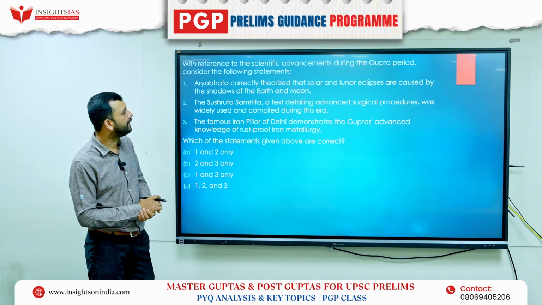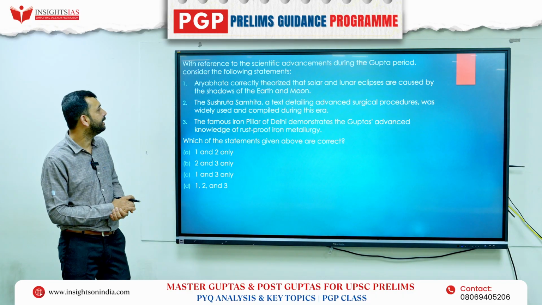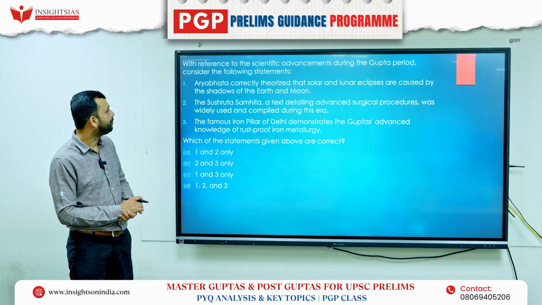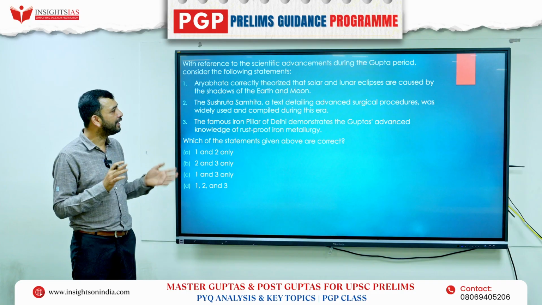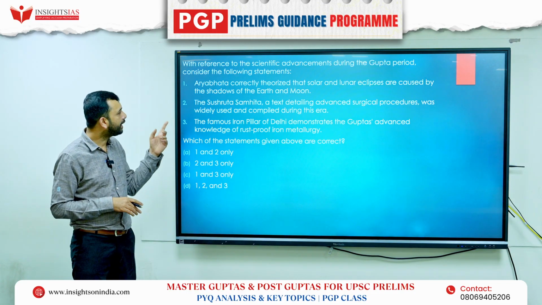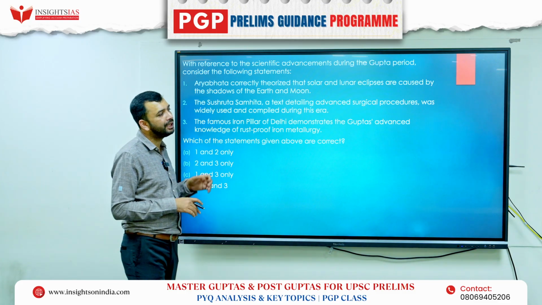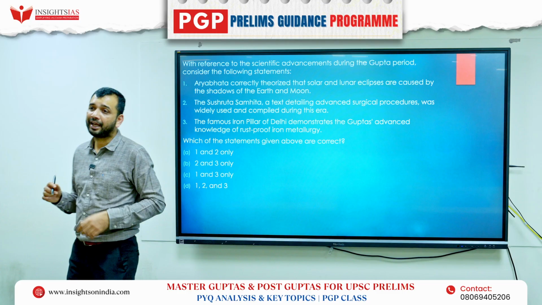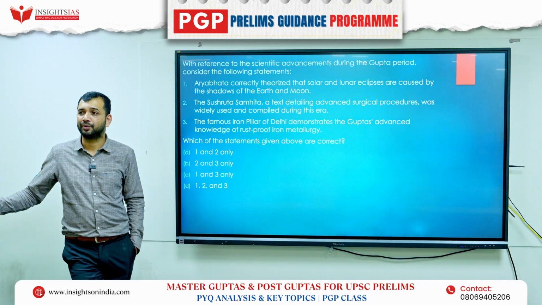With respect to scientific advancement during the Gupta period, consider the following statements. Okay. Aryabhatta correctly theorized solar and lunar eclipses are caused by shadows of the earth and moon. Whether he had a sun-centric universe or an earth-centric universe, what was his idea?